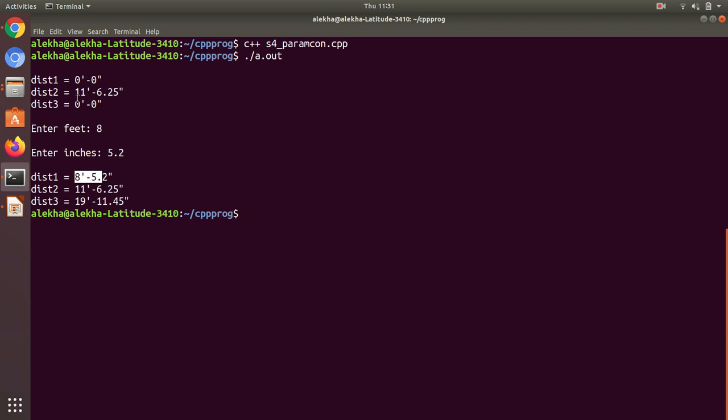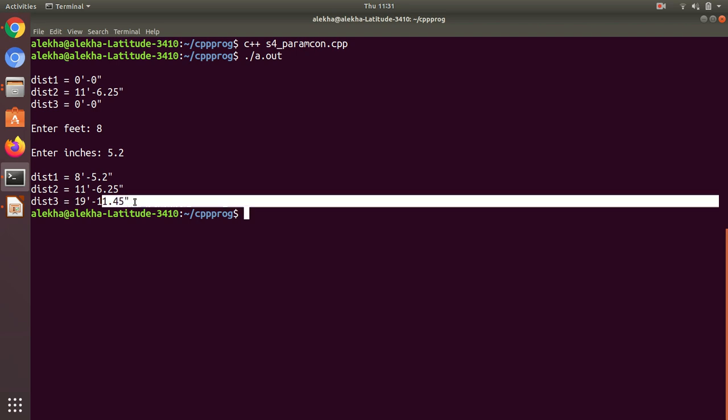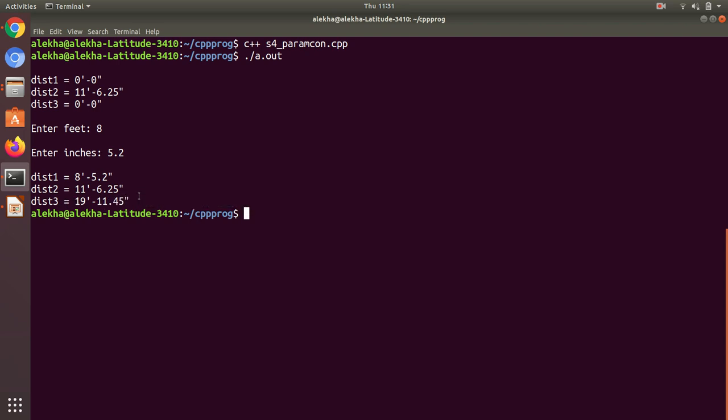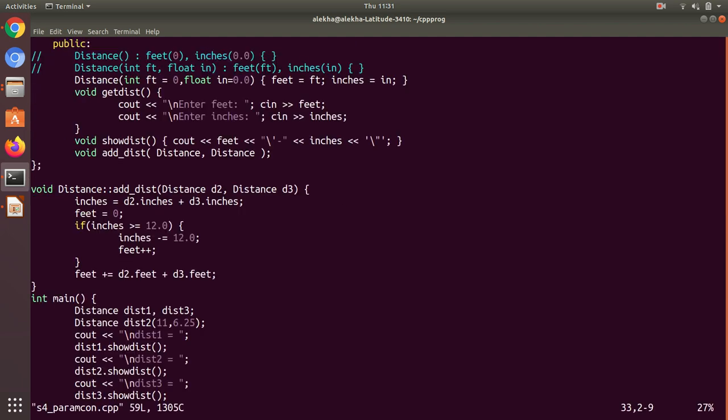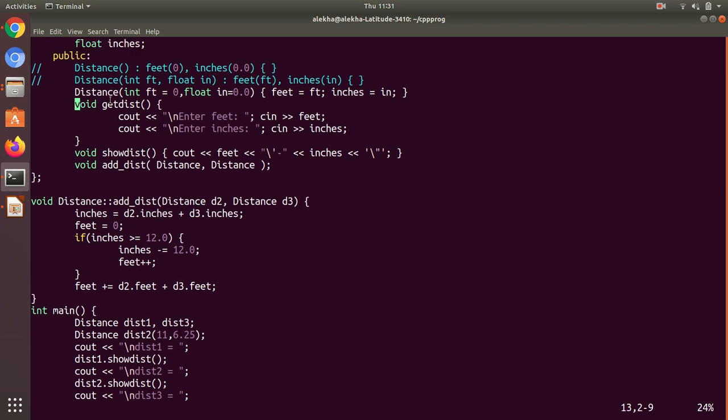Distance 2 we already know is 11 and 6.25. So the resulting distance 3 is 19 feet 11.45 inches. That's the result. So the resulting value is updated in distance 3. Here is a demonstration of a parameterized constructor with default values. Not only are we using a parameterized constructor, but we are also using default values. This is an example.